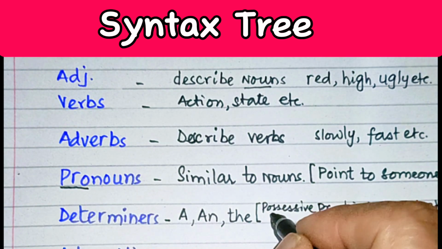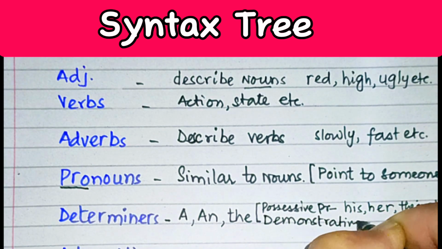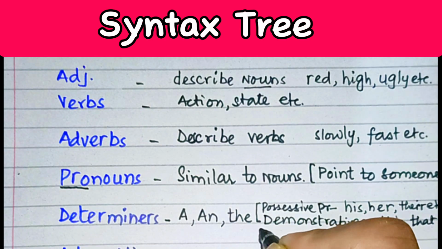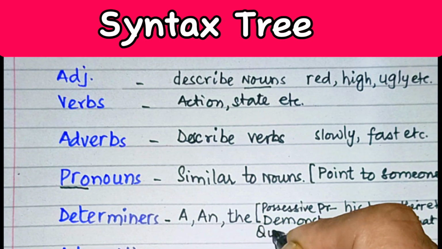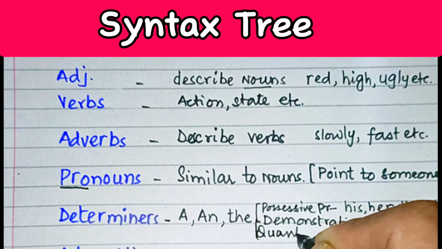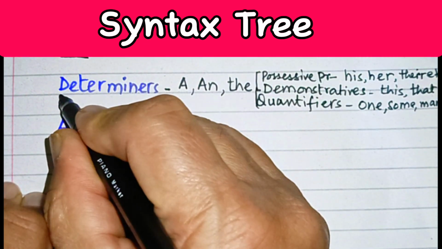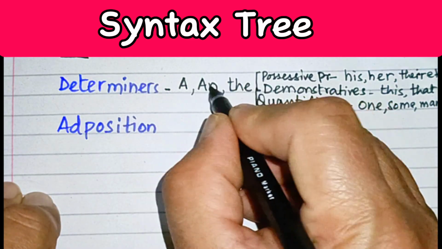Similarly, demonstratives can also be taken as determiners. What are those demonstratives? Like this or that, these sort of words. They are demonstratives. And similarly, there are some quantifiers. They are also to be taken as determiners. What are those quantifiers? They are one, some, many, etc. These sort of words are actually quantifiers. So all of them fall in the category of determiners apart from the articles a and the.